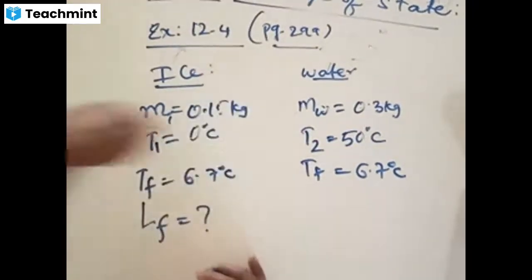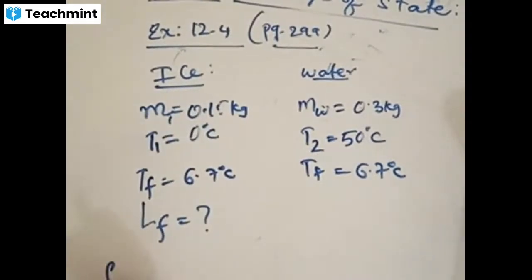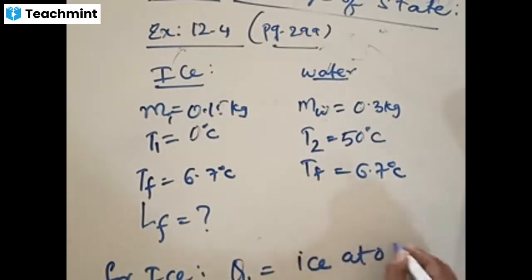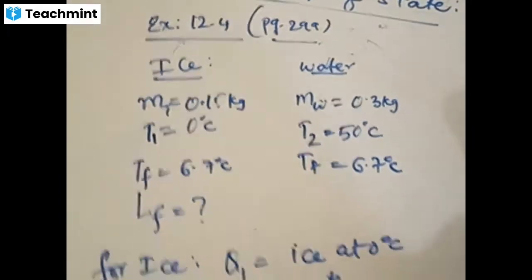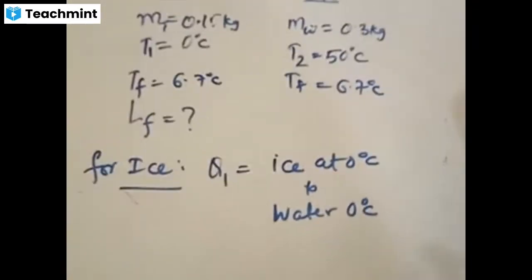Now we'll write steps for ice. For ice, two things are possible. It should have Q1, which converts ice at 0 to water at 0.